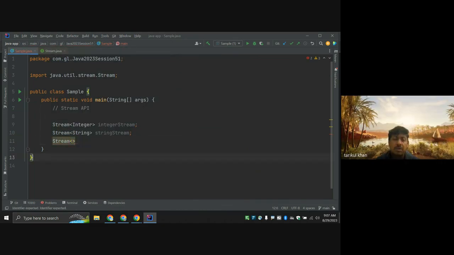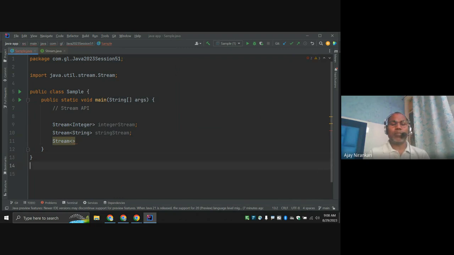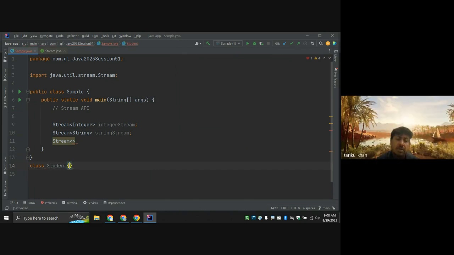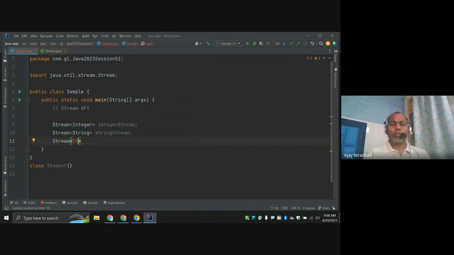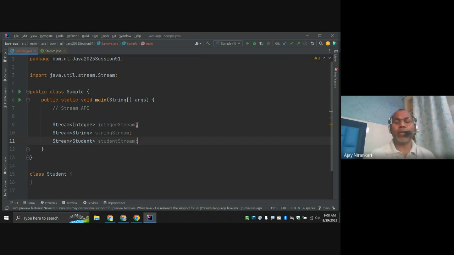Let's create one simple class, Student. So these are the different kinds of stream you can create, meaning a stream processing which kind of value. The value can be integer, float, double, or any custom object.